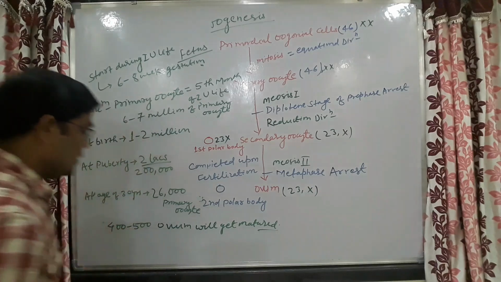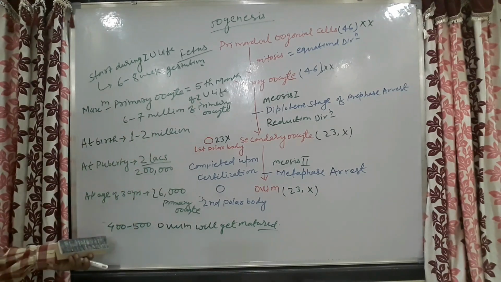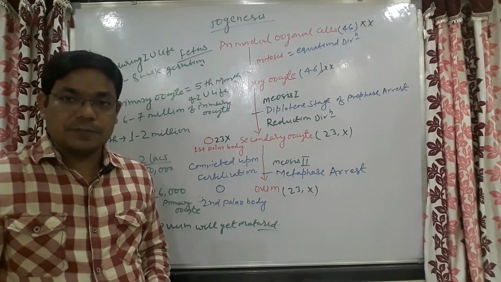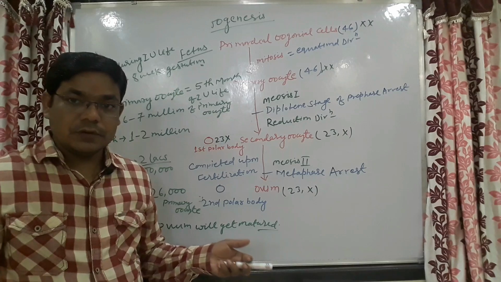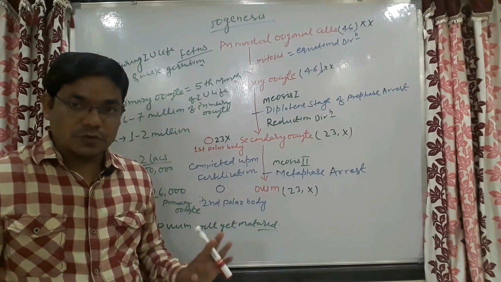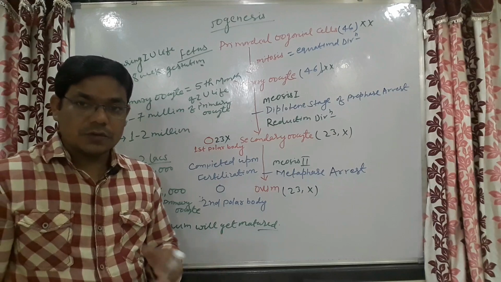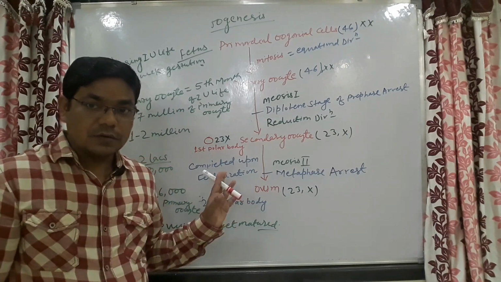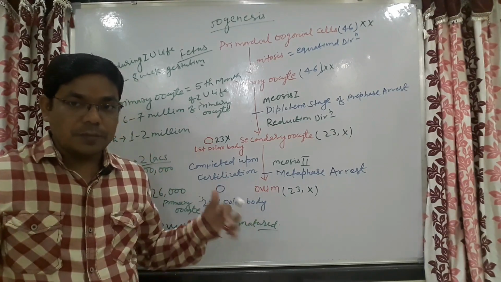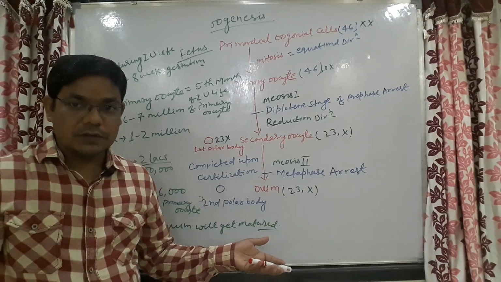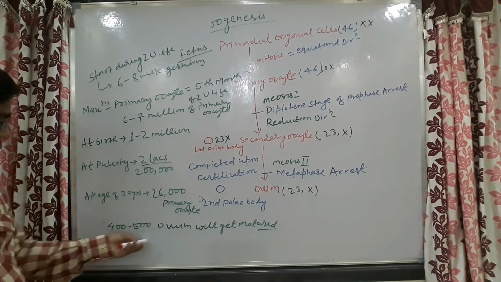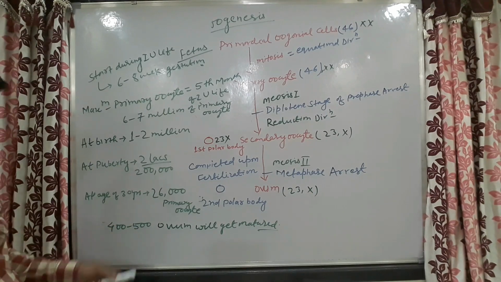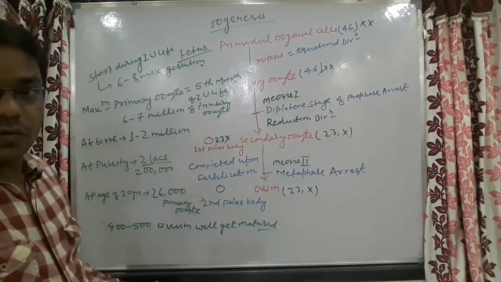That means there is a chance of 400 to 500 pregnancies in the whole reproductive period of a female, but this is not so, because one pregnancy will continue for a minimum of 9 months. So that many pregnancies is not possible.